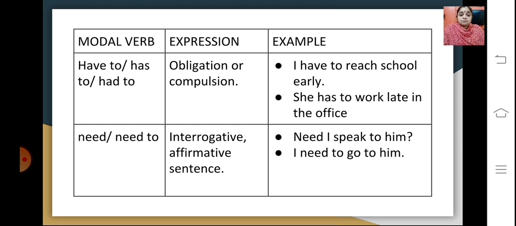The next modal verb here is need and need to. So the expression is in an interrogative or an affirmative sentence. When it's an interrogative, it is: need I speak to him? And if it's an affirmative sentence: I need to go to him. So both these are used as modal verbs.